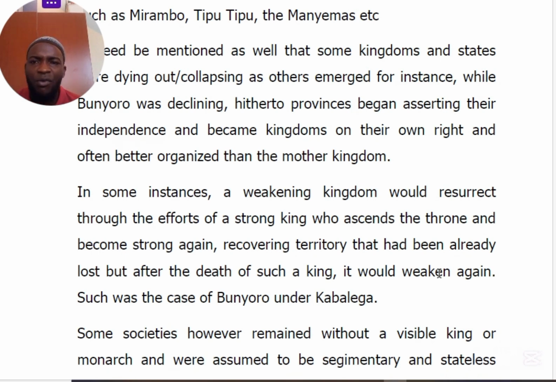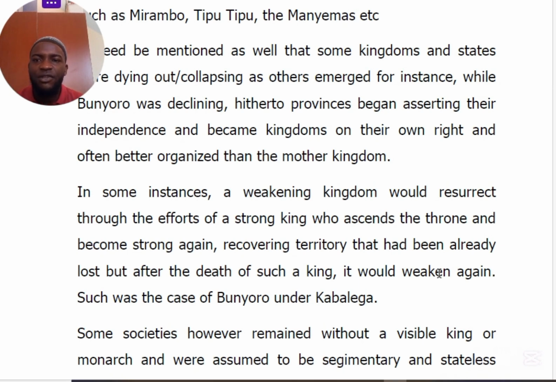to defeat Omukama Kabalega. So after Kabalega's defeat, Buganda ended up confiscating, or being rewarded, Bugangaizi and Buyaga. These were the two territories that once belonged to Bunyoro. So at the end of the day, the Buganda Kingdom expanded towards the areas of Bunyoro when they took Bugangaizi and Buyaga. This strengthened the kingdom of Buganda, though it created future enemies of Buganda. So Bunyoro and Buganda became future enemies.